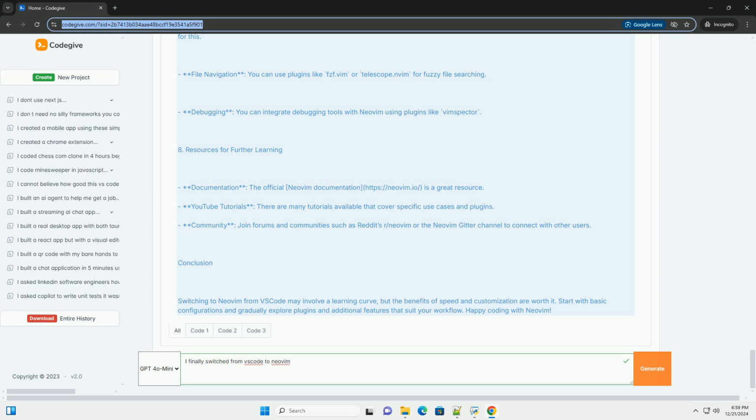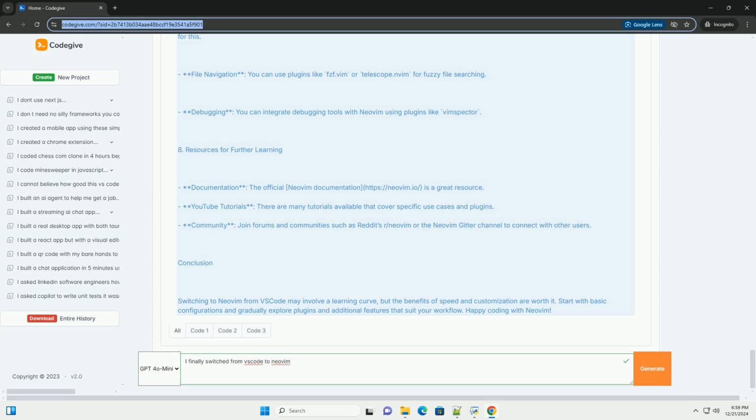7. Additional features. LSP support. You can add language server protocol support to Neovim for auto-completion, linting, and more. Use the nvim-lspconfig plugin for this. File navigation. You can use plugins like fzf.vim or telescope.nvim for fuzzy file searching. Debugging. You can integrate debugging tools with Neovim using plugins like vimspector.